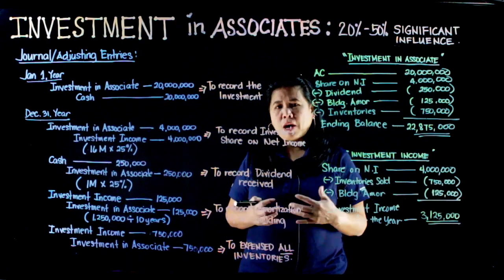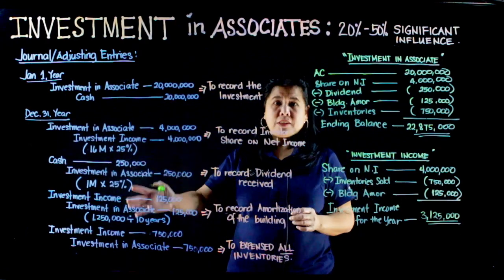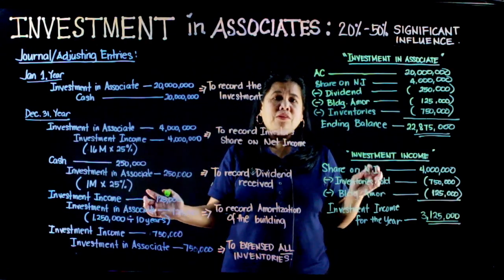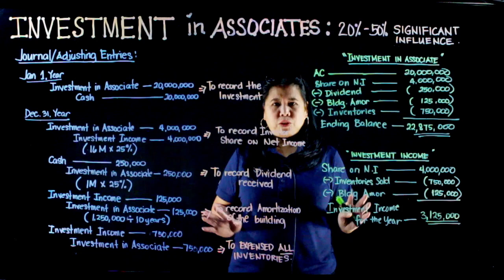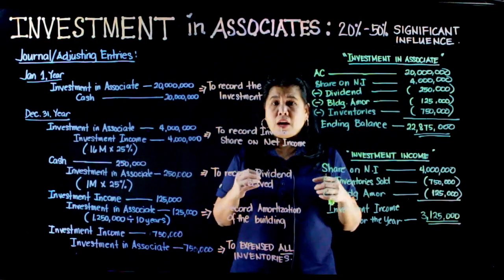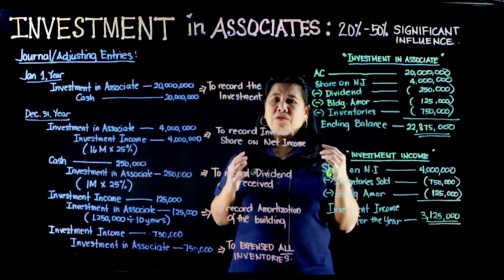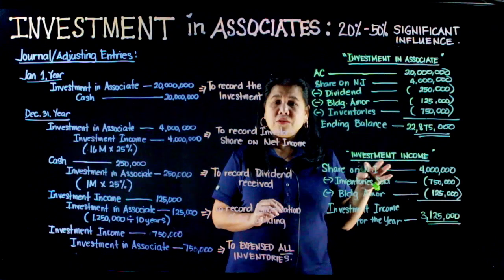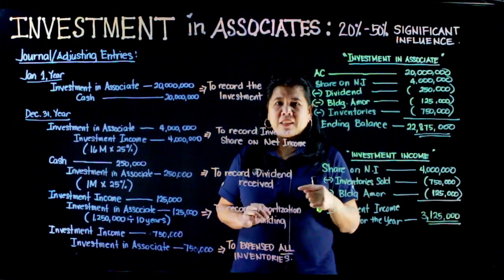Doon mo na ima-minus kung ano man yung mga adjustments natin kung saan may effect ito sa investment income ni investor. Ito po ang ating solutions sa ating practice questions. Ano ba ang mga adjustments na meron siyang effect sa ating mga accounts na investment in associates at investment income? Pag-aralan natin.